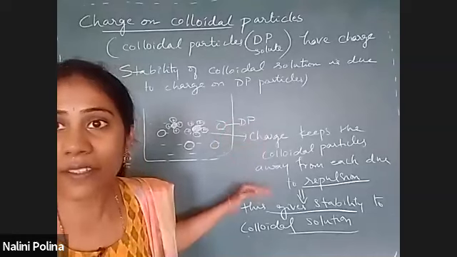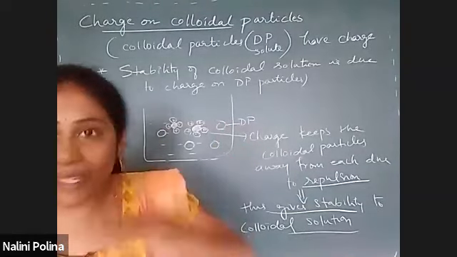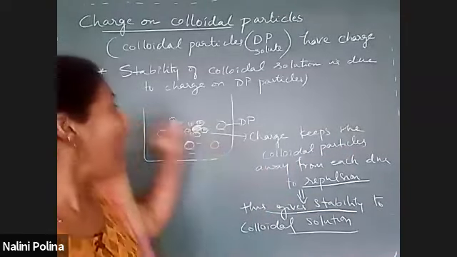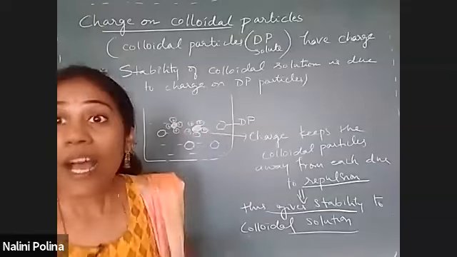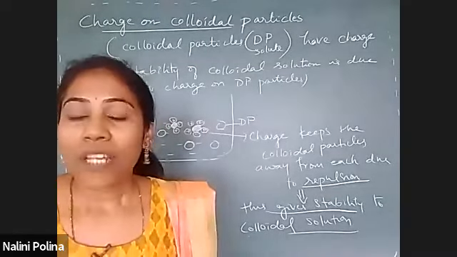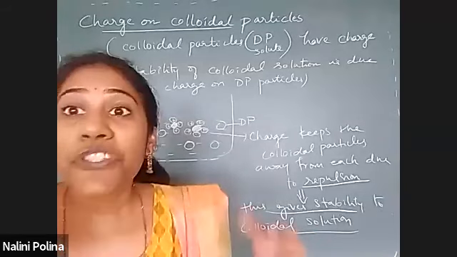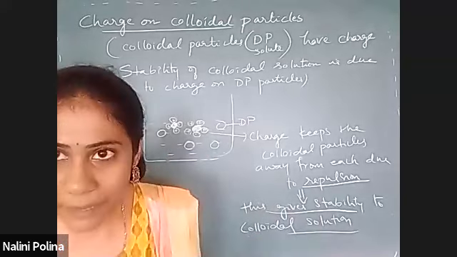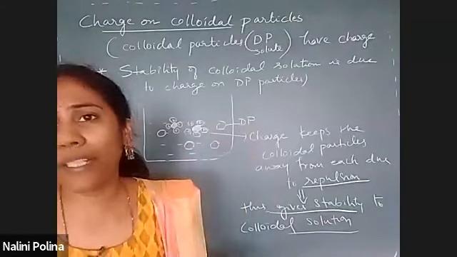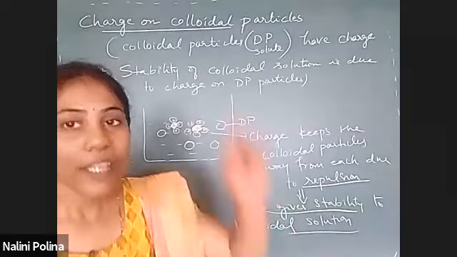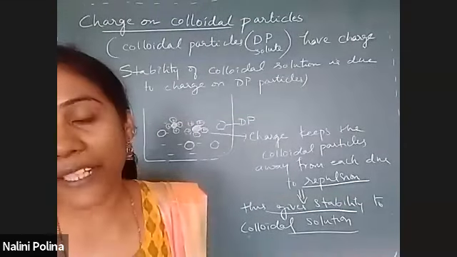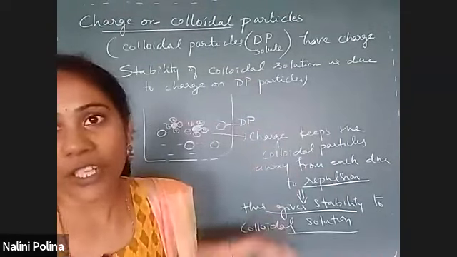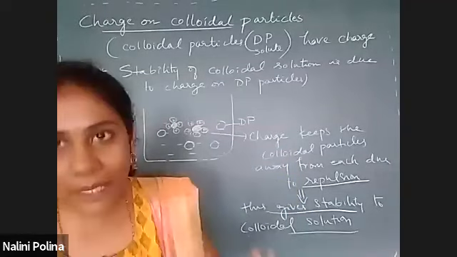I explained so far how a solution is stable when there is charge. Now what I'm going to explain is how actually we can create this charge. How does the charge develop when you prepare a colloidal solution, how is the charge created on DP particles? I will explain that, and that is really very important. Try to understand carefully. Understanding the concept is very important. There is nothing to learn by heart, there is no definition as such. You have to understand this entire concept.